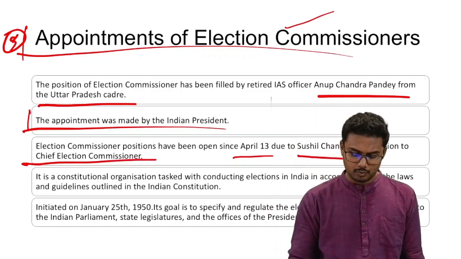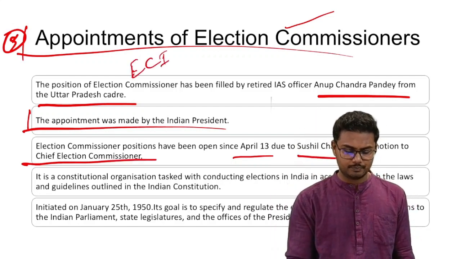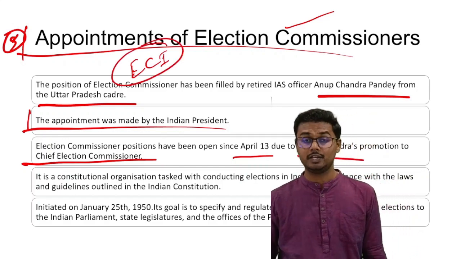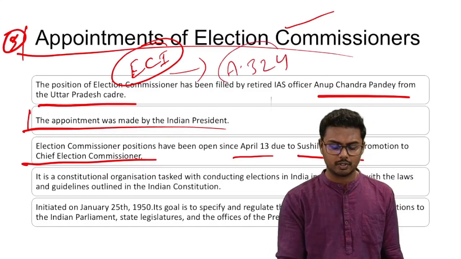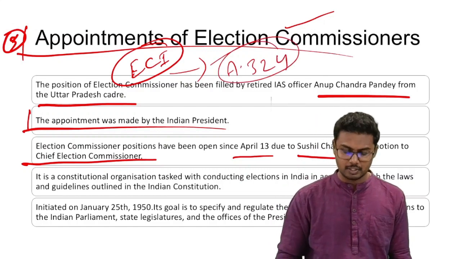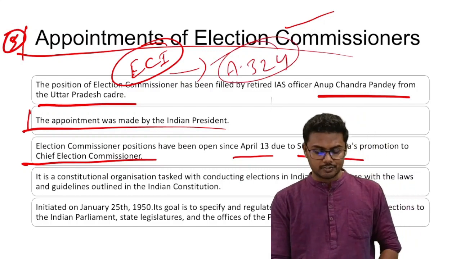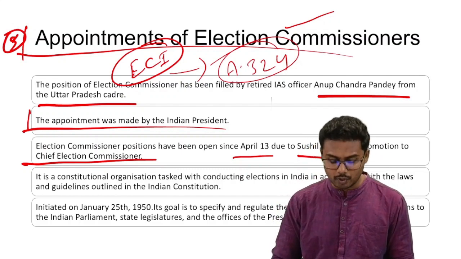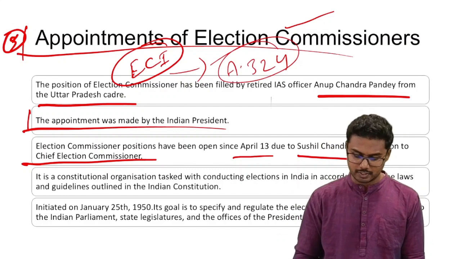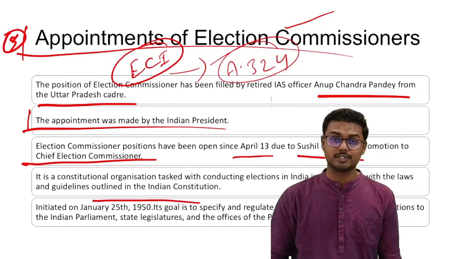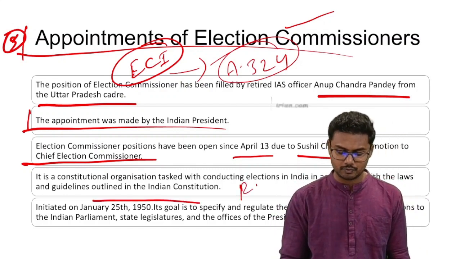And what is the Election Commission? The Election Commission of India is a constitutional body because it has been established under Article 324 of the Indian Constitution. As a result, we call it a constitutional organization tasked with what? Tasked with conducting elections in India in accordance with the laws and guidelines outlined in the Constitution of India and the Representation of People's Act of 1955.